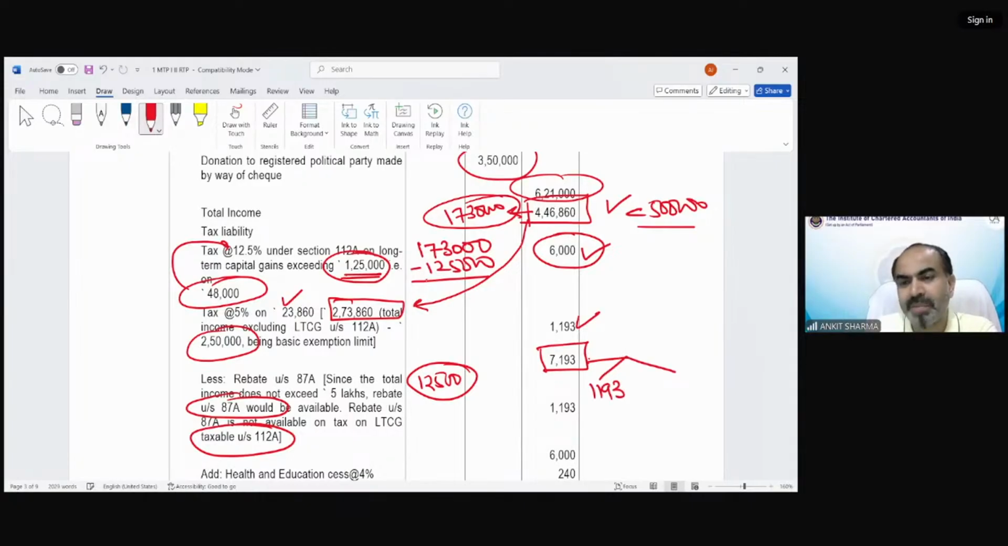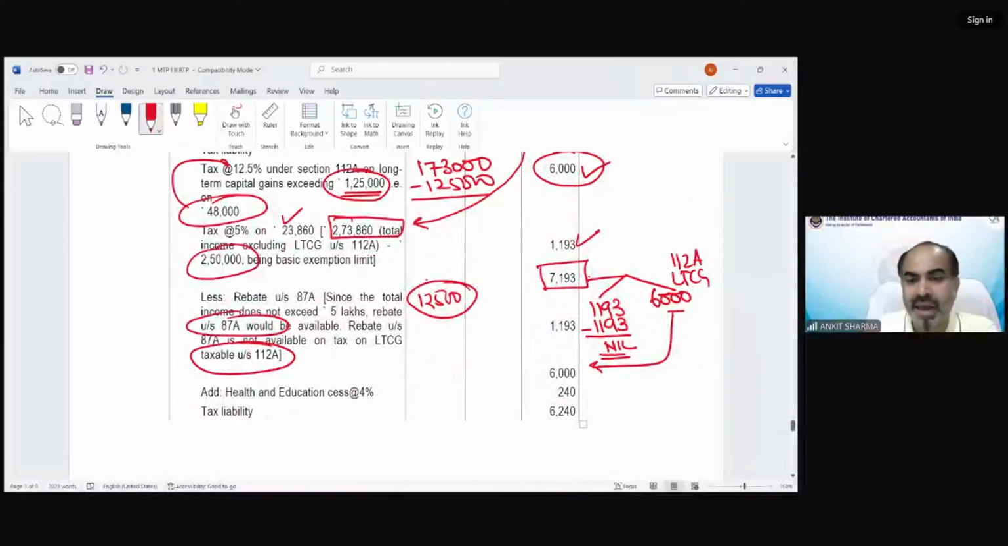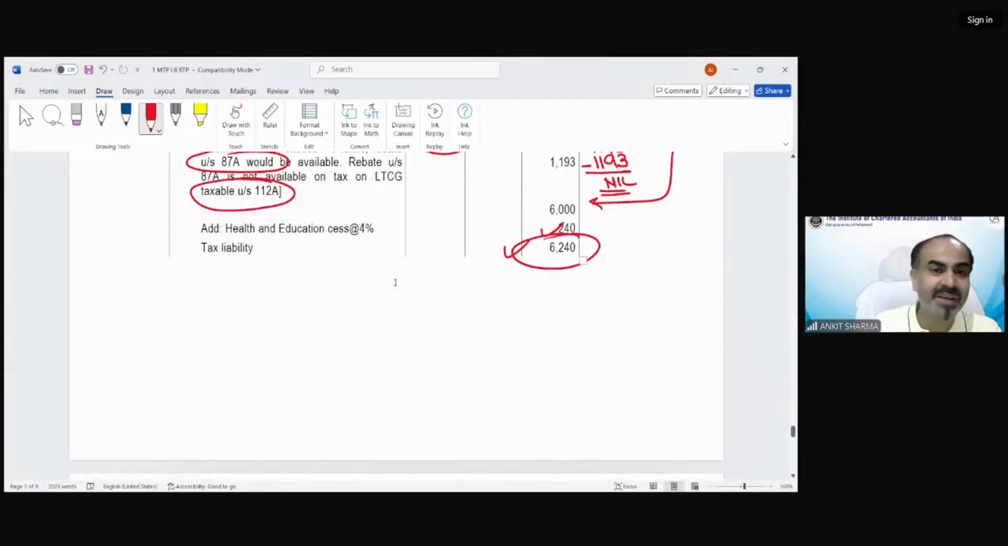1193 is normal income tax and 6,000 is long-term capital gain 112A tax. We cannot claim rebate out of this value. So the only rebate we have is 12,500, but we can only claim a maximum of 1193. The remaining 6,000 is going to be my tax. And after education cess, the final tax liability would be 6,240. So this would be a kind of question that is going to be asked in the examination.